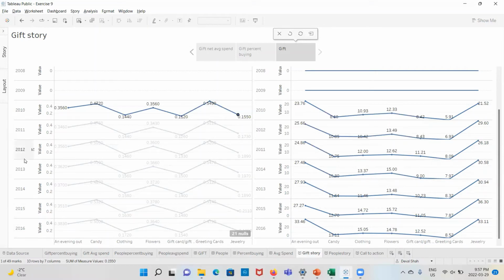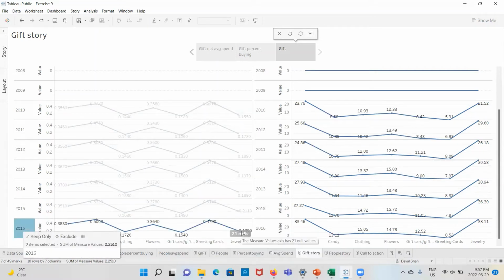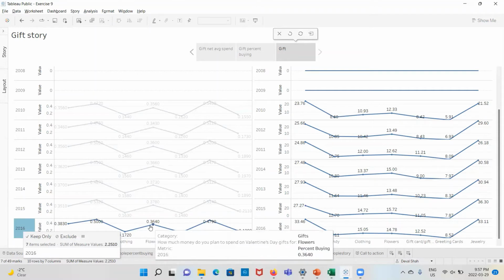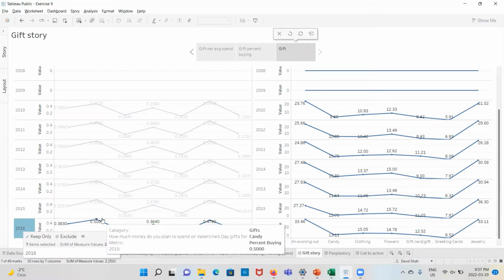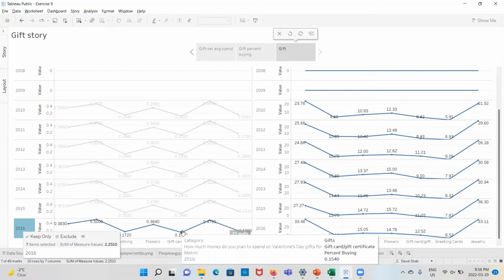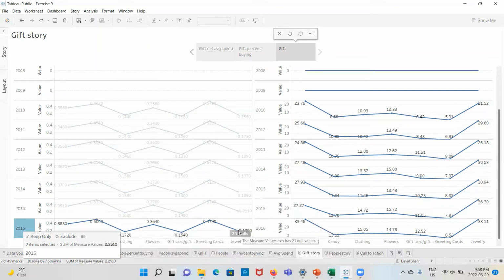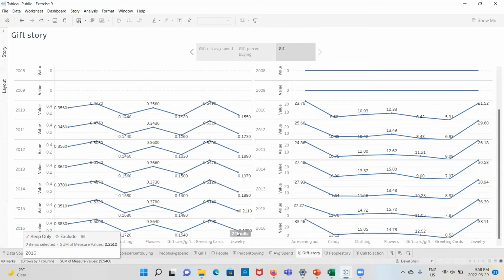And as we compare with 2016, we can see an up and down graph for the gifts people are buying. And 21 null values are there.